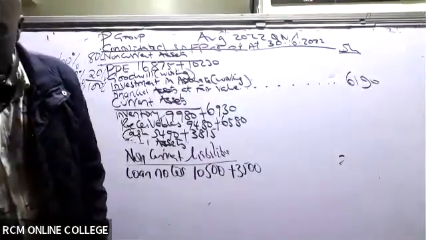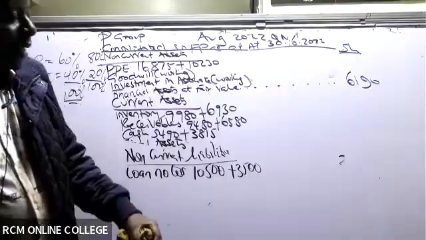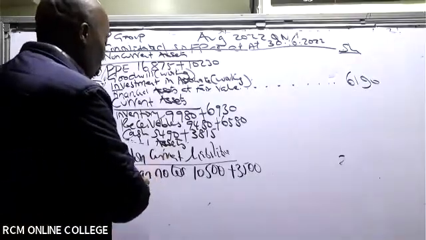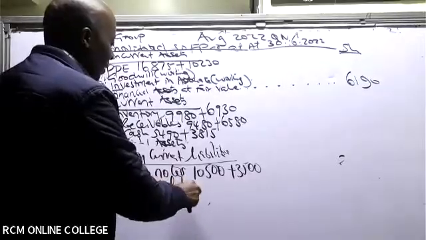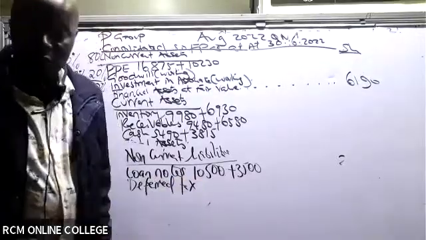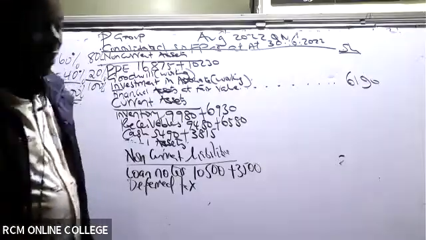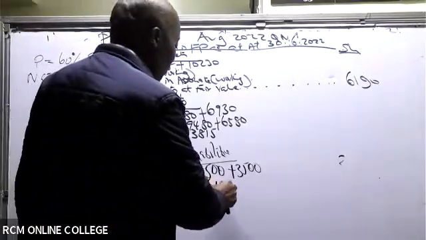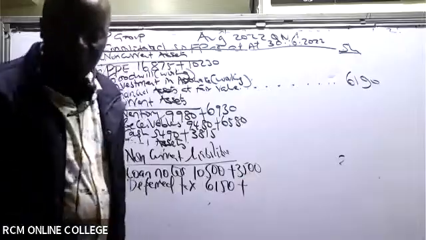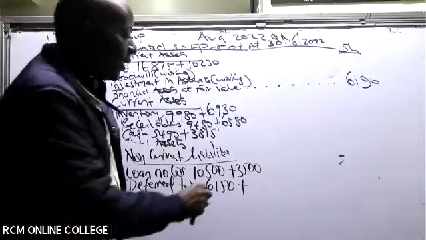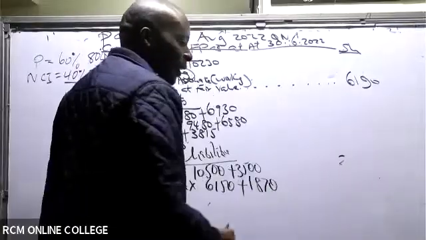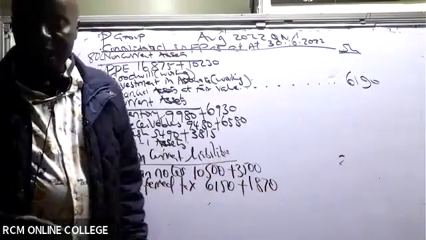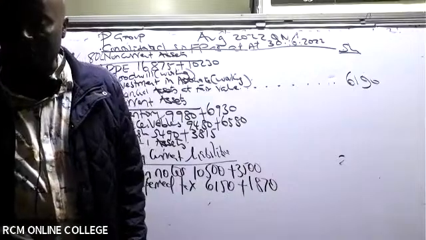After that, we have the deferred tax. Deferred tax is another free mark. Actually, there is no adjustment to it at all. I've never seen an adjustment here. So deferred tax is a free mark, 6,150 plus 18. These are as good as just taking the plus, the final answer there. No adjustment. After that, we go to the current liabilities.